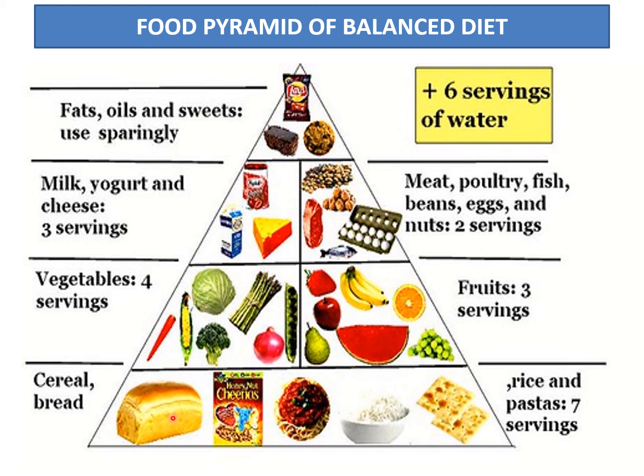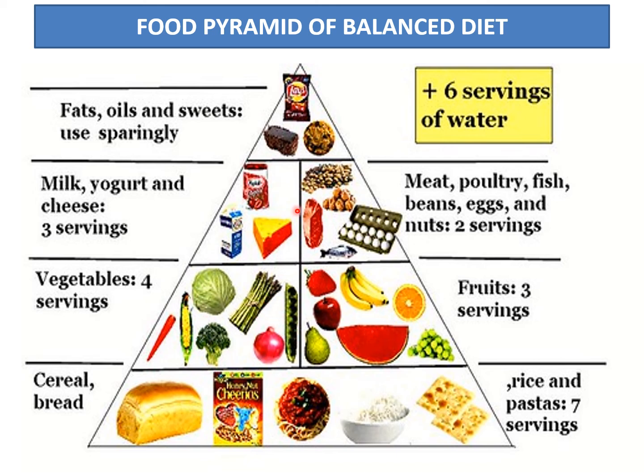So most of the time we should have 7 servings of at least carbohydrates like rice, pasta, cereal, bread. All these are important carbohydrates. Then vegetable serving should be 4 and fruits should be 3 servings. At least 3 fruits in a day you should take. These are also important vitamins and minerals.